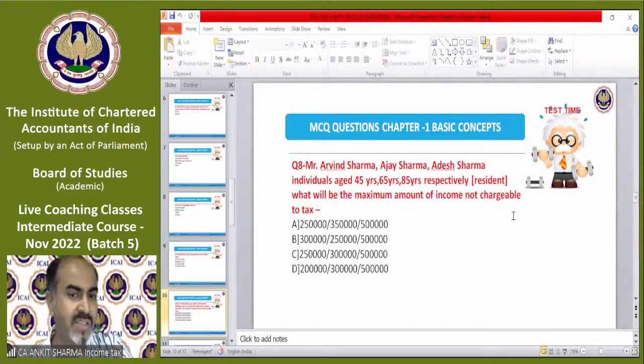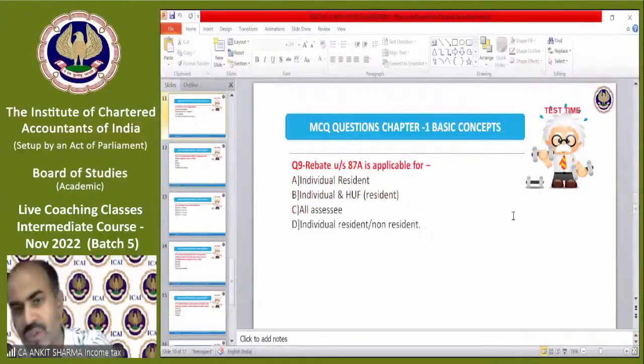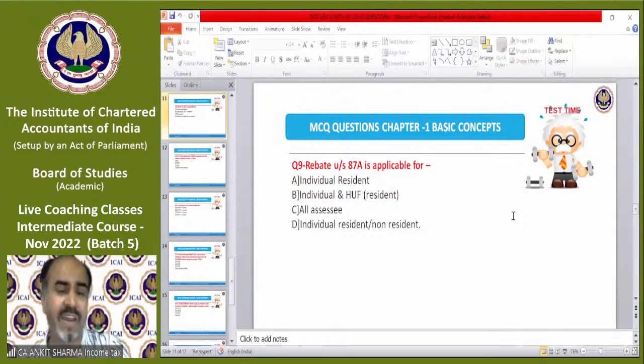So the correct answer is C, of course: 2,50,000, 3 lakh and 5 lakh. Almost everyone gave me the correct answer except Mr. Dev Yagnesh. He's saying A. It's wrong. It's C: 250, 3 and 5 lakh. Question number 9. That is again very simple but very tricky. Give me the correct answer of it.